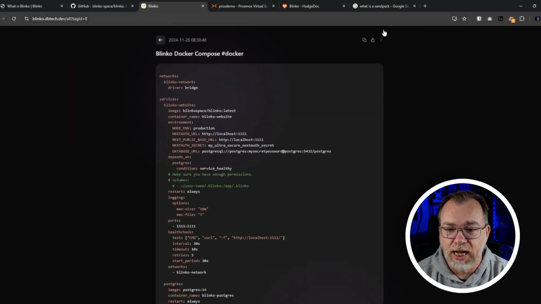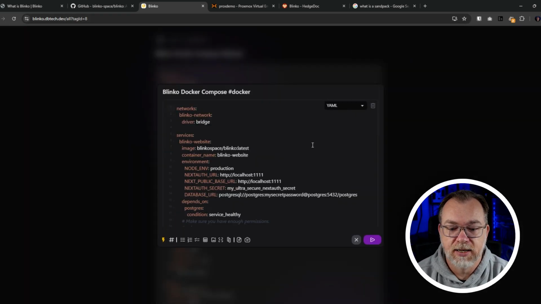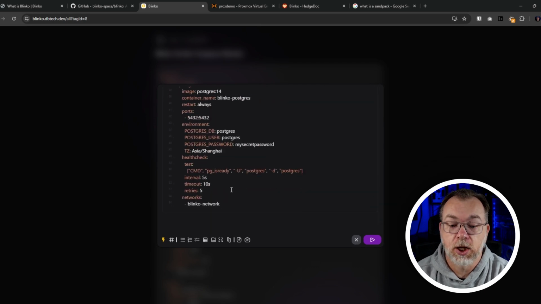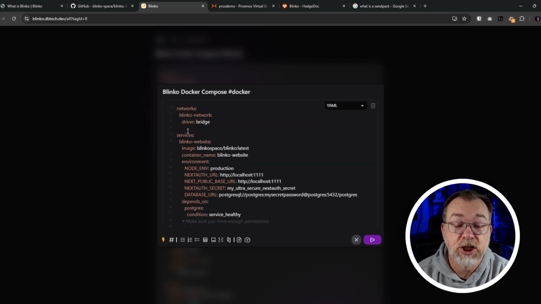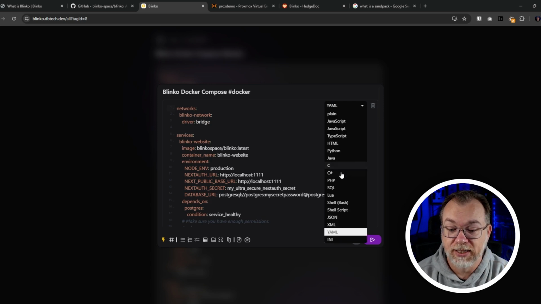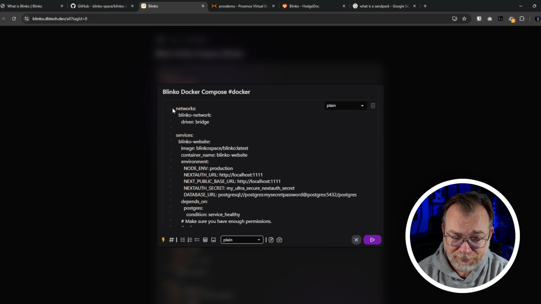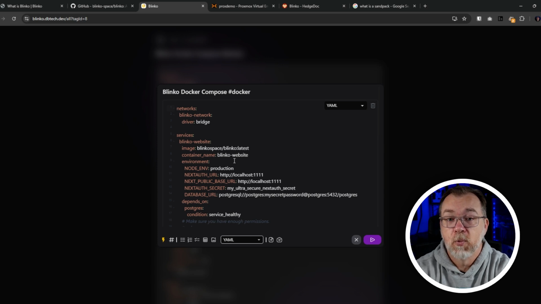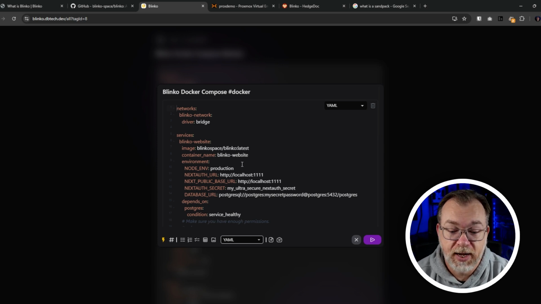In fact, you know what? Let's actually do that real quick. If we come in here to edit, what I like is, of course, because it knows that it's a code block, it's numbered. Each line is numbered, which I love. But you can also determine which language it's in. And of course, by default, it was just plain. And we can see that it removed all of the relevant color coding for what we had there. But if I come back to YAML, there we've got our color coding back to make sure that we can more easily discern what's going on on that page.